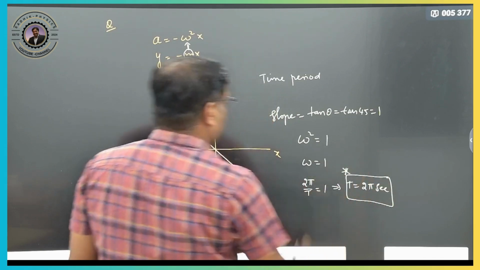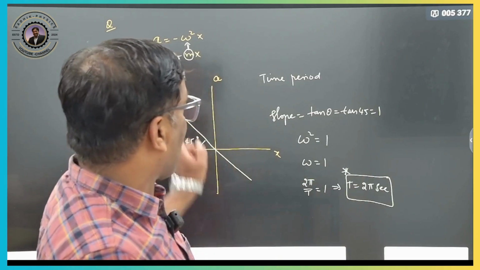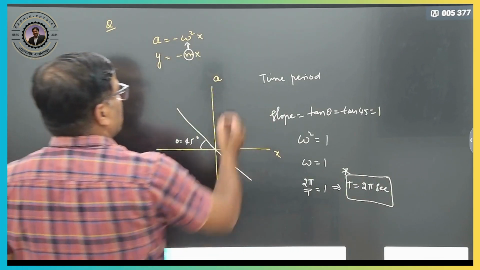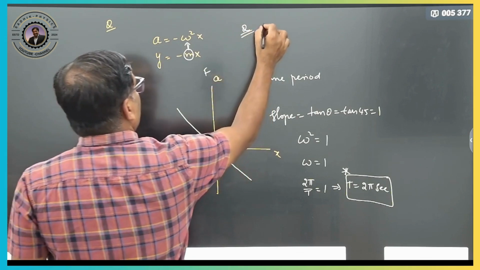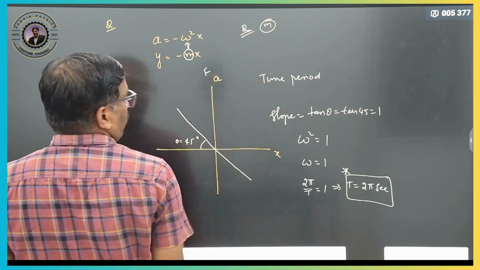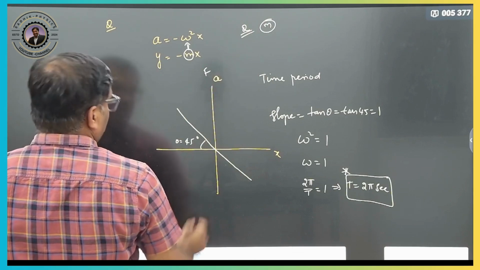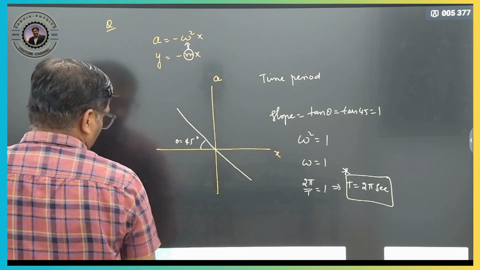Clear? In this way you need to calculate the time period if an acceleration and displacement graph is given. Sometimes the questions can be slightly modified. They will give the force and the mass. In that case you have to divide force by mass to get the acceleration, and then you can do the problem, right? So this is one different model question.